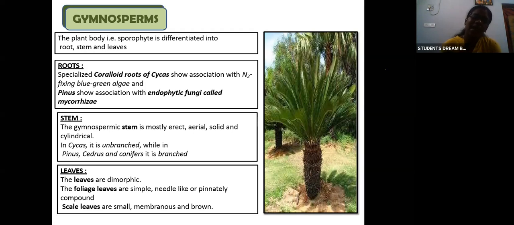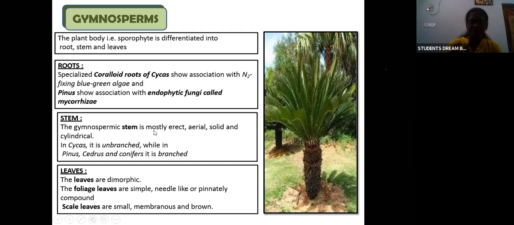Mycorrhiza: myco means fungi, and rhiza means related to roots. So mycorrhiza will be seen in Pinus plants. Okay, next about the stem.